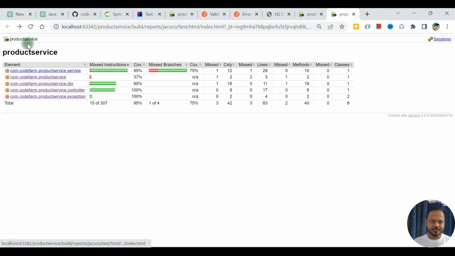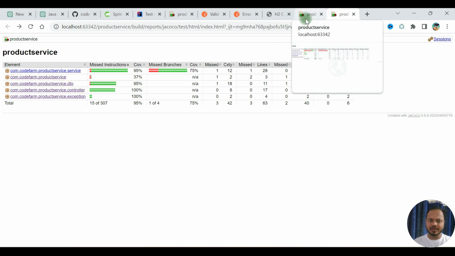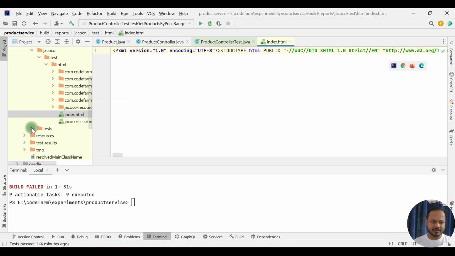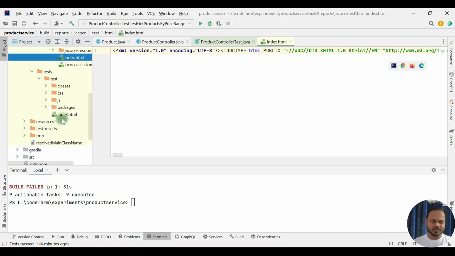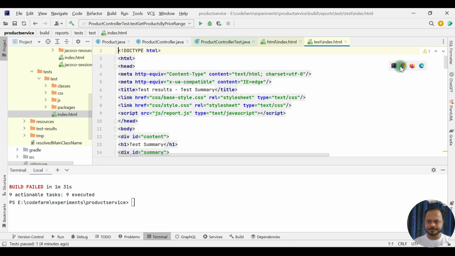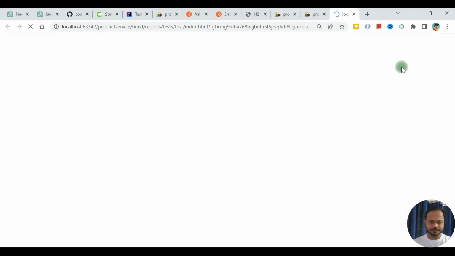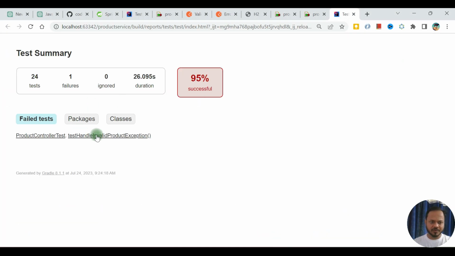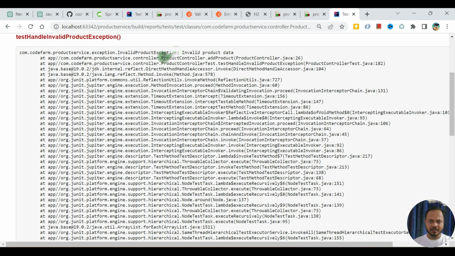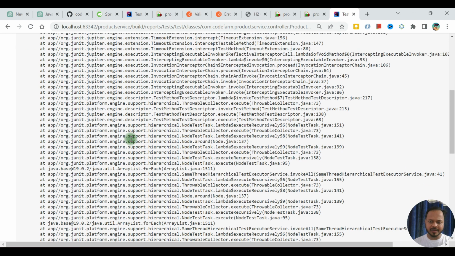Service here, we are able to see that one, and see the test result. That one case is failing now, so see what the problem is. Yeah, only one test case is failing: invalid product exception. Yeah, that's what I was expecting, right?